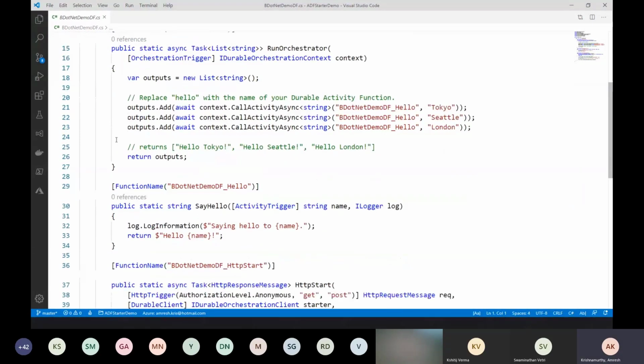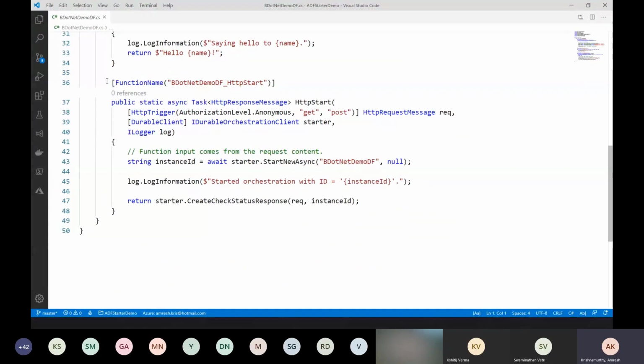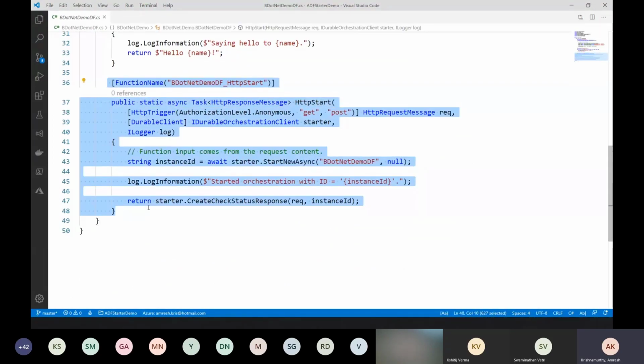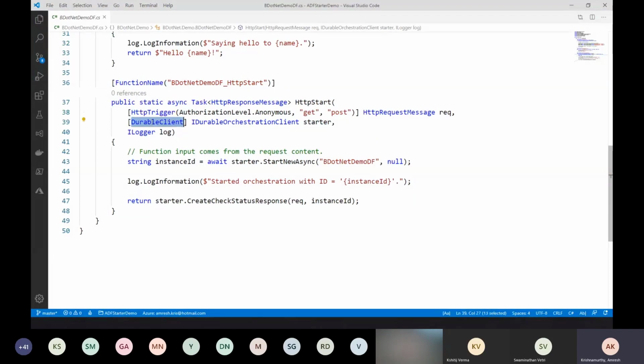If you come to the code, let me go to the client starter function, right? We saw the client starter function. This is an example of the HTTP start, or the client function, that you would say. It has something called a durable client as an attribute. So what it means is it is a starter function. If you have this binding attribute, that defines this function as a starter function.